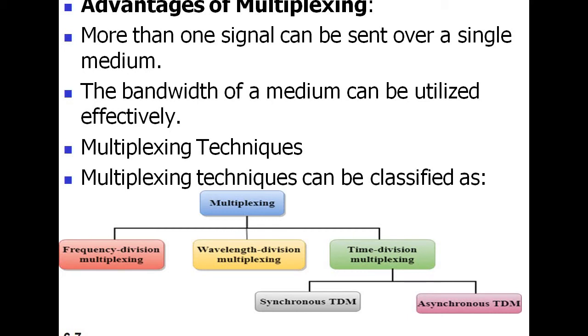That means whatever signals come into FDM, their frequencies vary. Vary means one signal's frequency is not matched with another signal's frequency. So these varied frequencies are combined into a single composite signal that can be transported by the link.